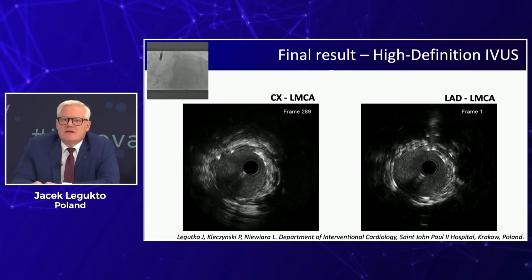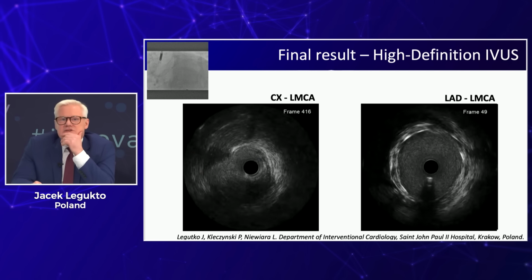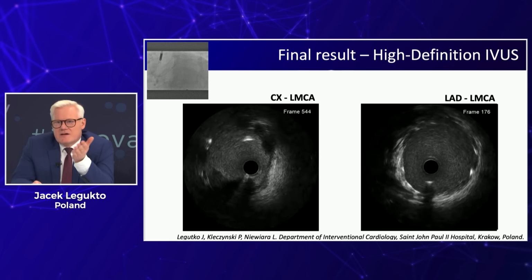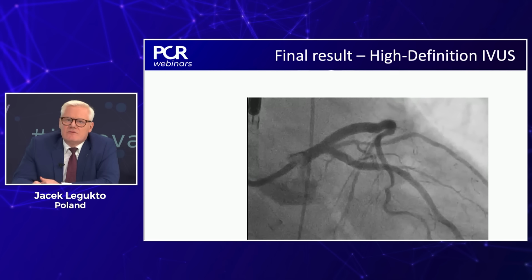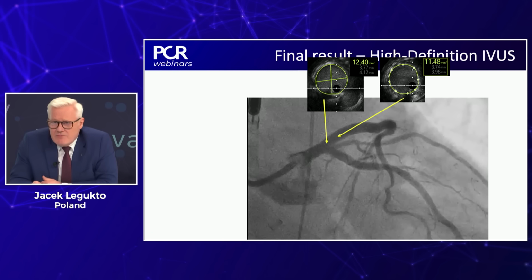Of course, at the end, we did a pullback also from LAD to left main, and this is what we have achieved in the left main. You see the in-stent area is much bigger, the ostium is covered, and the stent is really big one. We need to calculate. This is still much easier with OCT, with automated calculation. Here we need to measure, but it is not very time consuming.